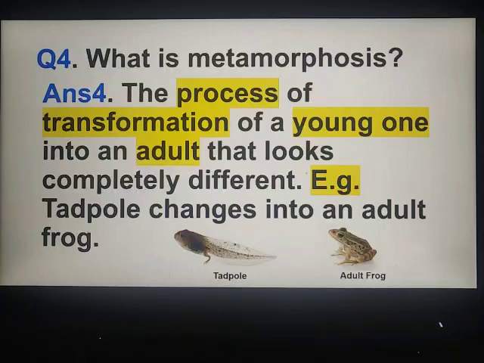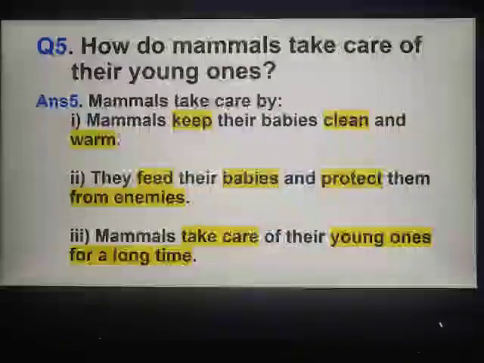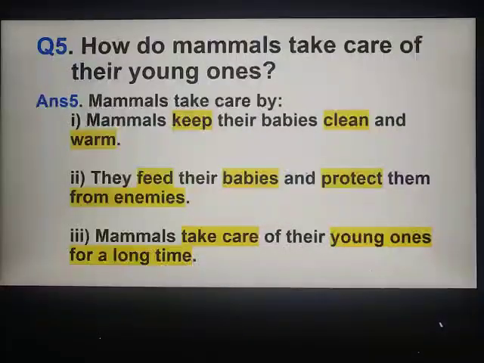So what is metamorphosis? The process of transformation of a young one into an adult that looks completely different. And the example is tadpole changes into an adult frog. Last question is, how do mammals take care of their young ones? Mammals take care of their babies or young ones in a number of ways. First is, they keep their babies clean and warm.